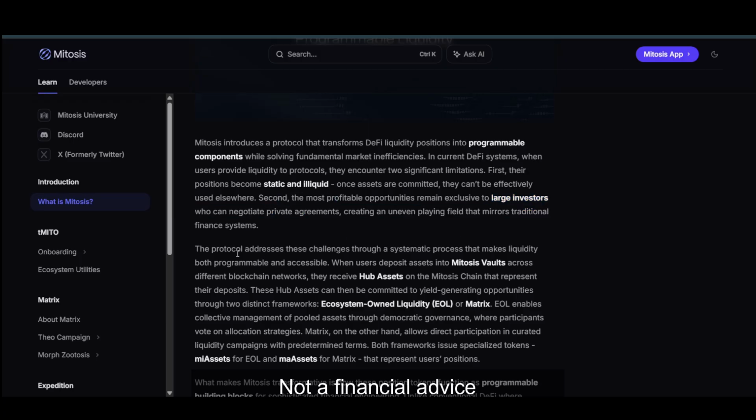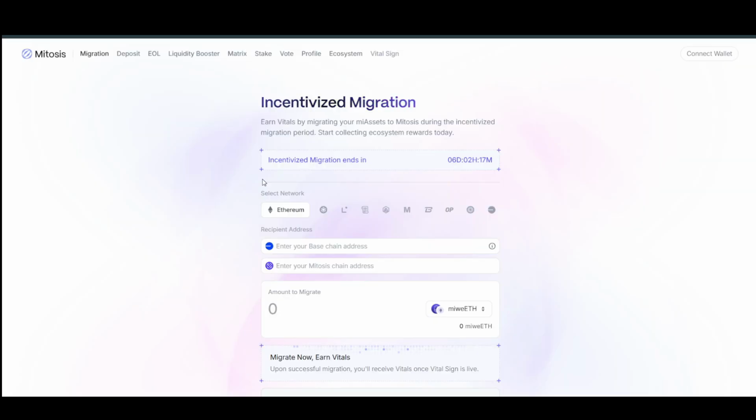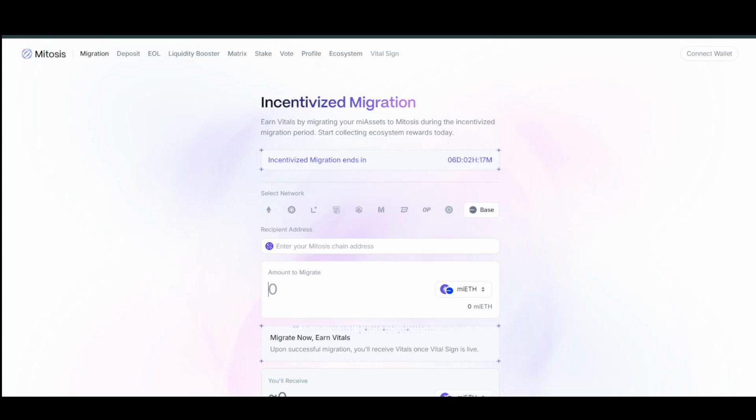Now they are addressing this through this. The protocol addresses these challenges through a systematic process that makes liquidity both programmable and accessible when users deposit assets into Mitosis vaults. This is how it looks, as you can see here. Across different blockchain networks, Mitosis itself is a layer 1. You can use Ethereum as well as Binance Smart Chain, Linea, Scroll, Arbitrum, Mode, and Blast. So basically all of the EVM chains, as you can see here. Now they also have their own chain, as you can see here.